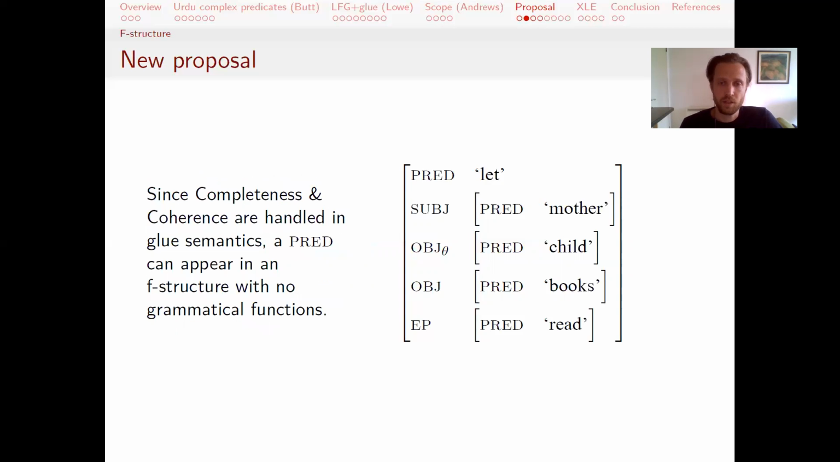To be clear, this type of analysis is not at all possible under the standard assumptions of completeness and coherence. It's only possible by assuming that completeness and coherence are handled in the glue semantics, and so that a pred, like the pred read in this example, can appear in the F structure with no grammatical functions accompanying it. It can appear on its own.